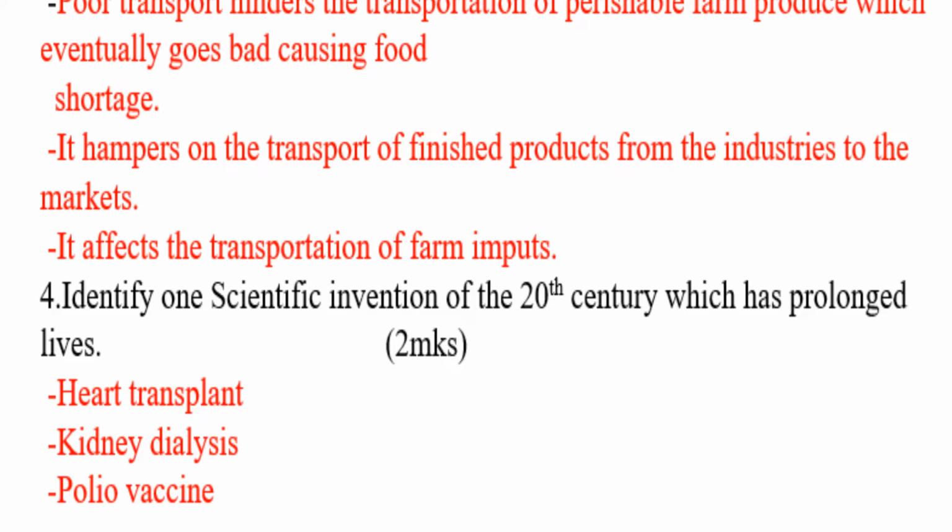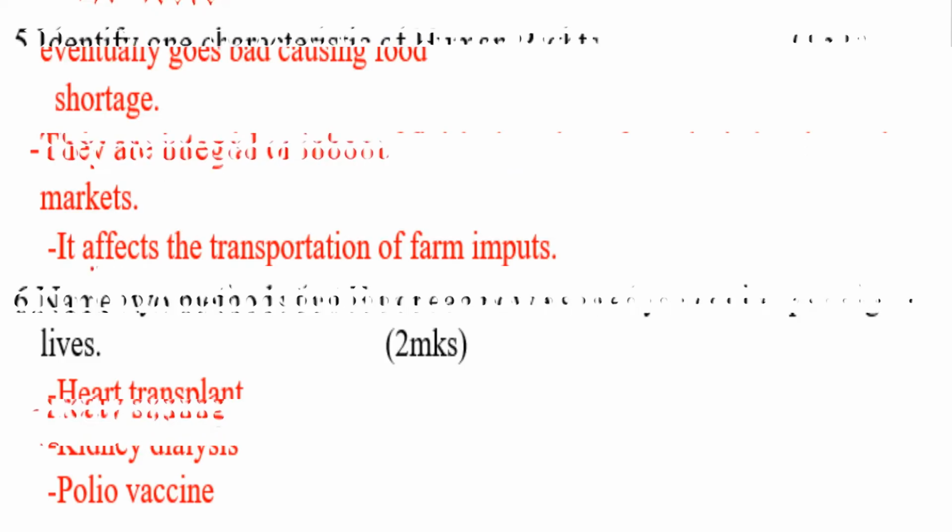Number 4: identify one scientific invention of the 20th century which has prolonged lives. That one is heart transplant. Number 2: kidney dialysis. And number 3: polio vaccine.